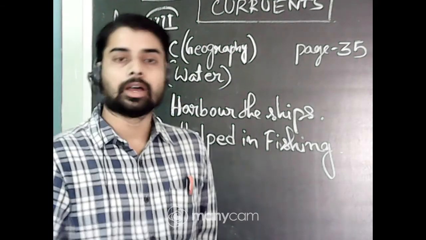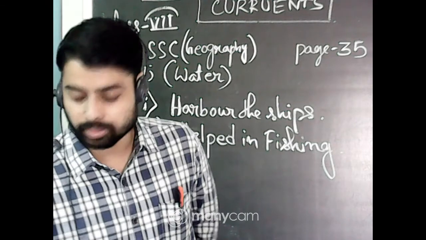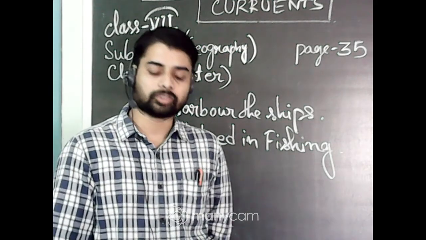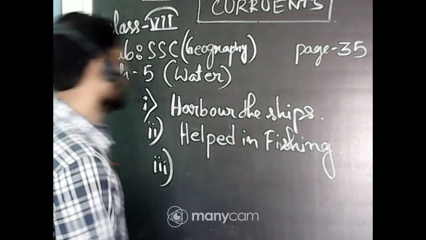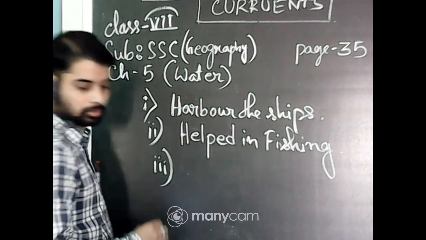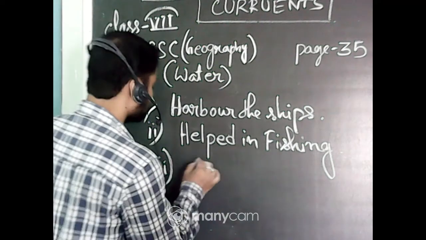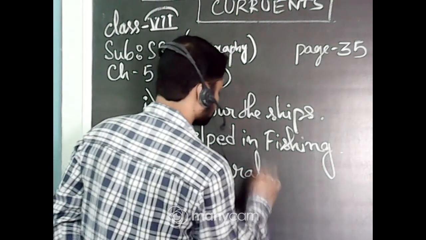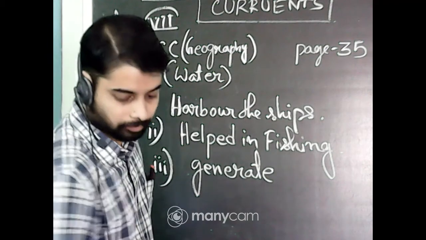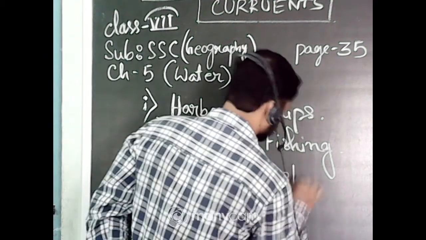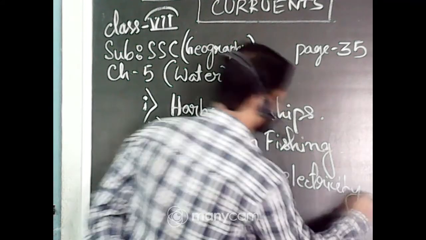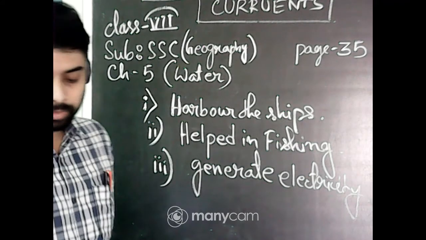It is also a non-conventional source of electricity, and we can generate electricity using the force of tide. Okay, so these are the 3 uses of tides.